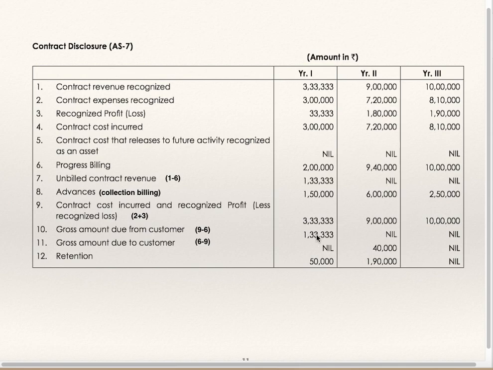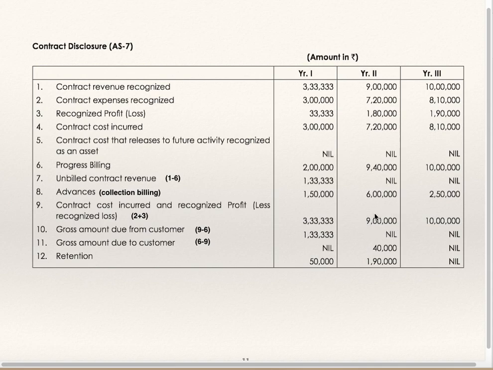Gross amount due from customers. See, this is the cost plus recognized profit, and this is the bill amount. 3,33,333 is cost plus profit, but they have billed only 2 lakhs. So amount due from customer is 1,33,333.